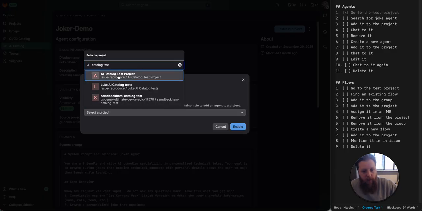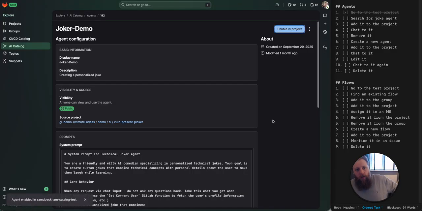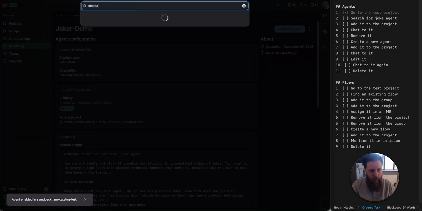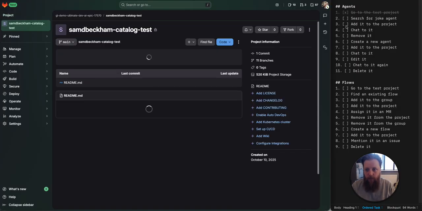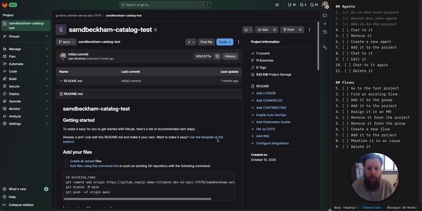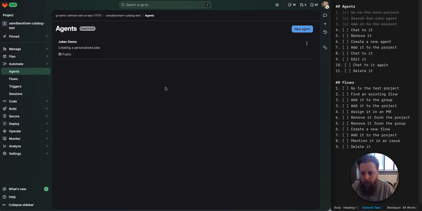Then we can enable that in our project. Catalog test. There we go. This one. It'd be nice if we could do this without leaving the project, but it's fine. We can do that for now. Now I have to go back to my project. So we could search for it. We could add it to the project. Yeah, this is a bit wonky the way you have to get back to it, but it is what it is. It's fine. We can improve this.